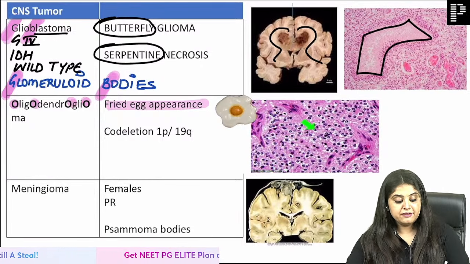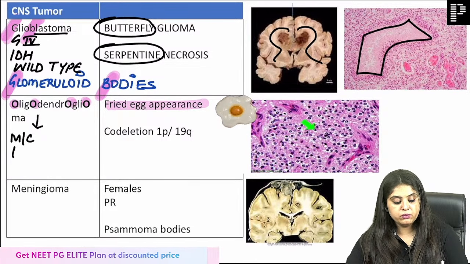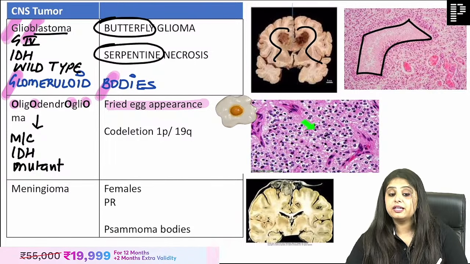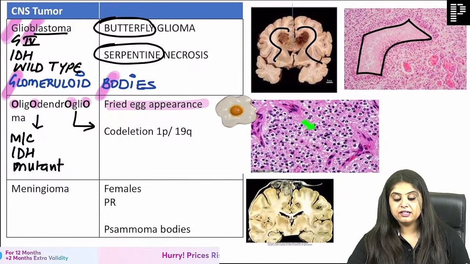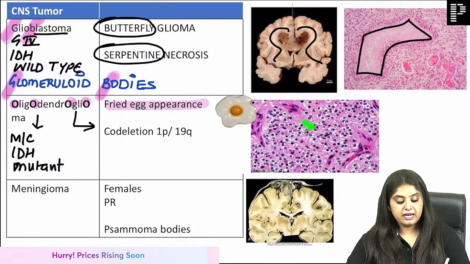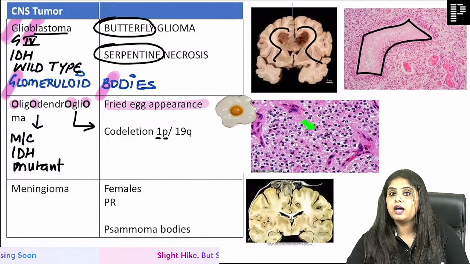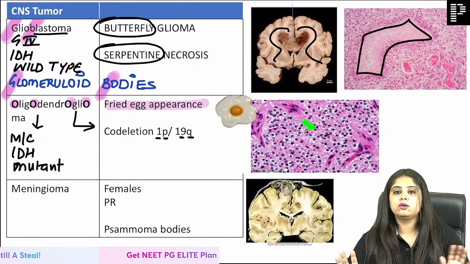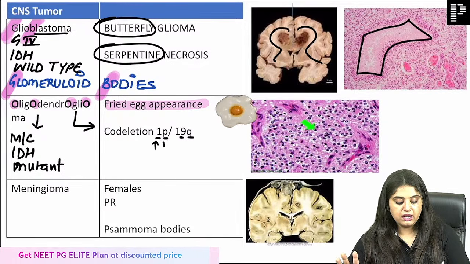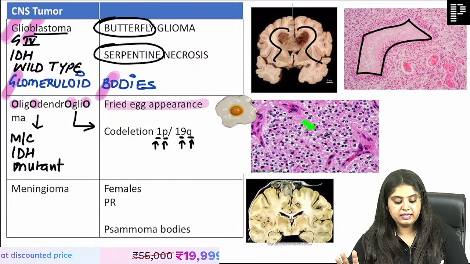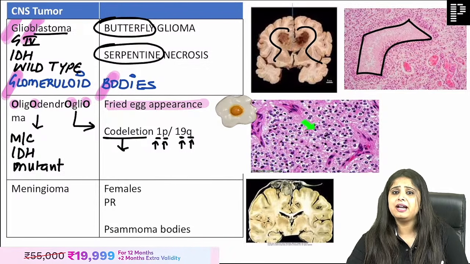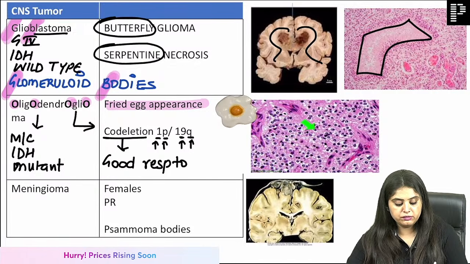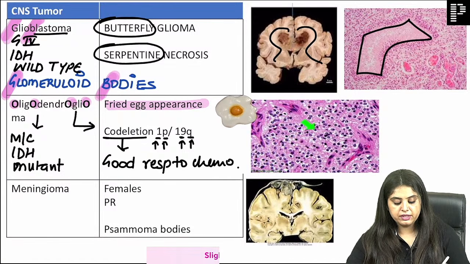That is okay. If you are asked what is the most common mutation, it is going to be IDH mutant type. But if you are asked which other mutation can be seen, that is going to be co-deletion 1p19q. See, small number, small arm; big number, big arm. Don't mess up 1q19p and all. Small number, small arm deleted; big number, big arm deleted. Co-deletion sounds pretty bad, two chromosomes are getting deleted, but actually this patient is going to have a good response to chemotherapy.